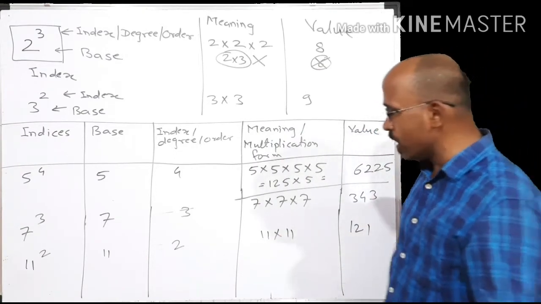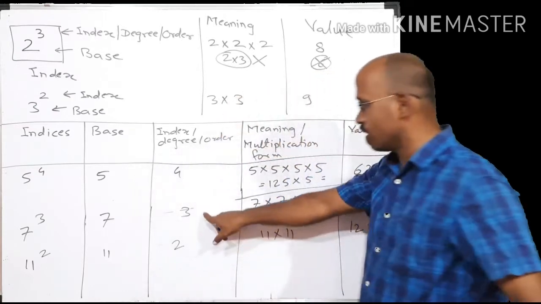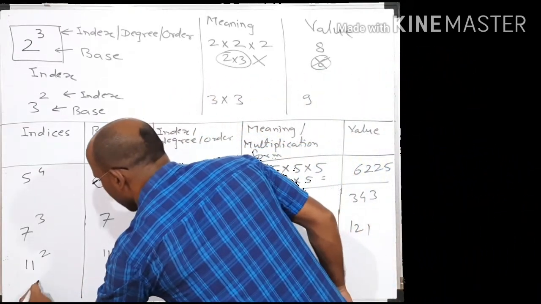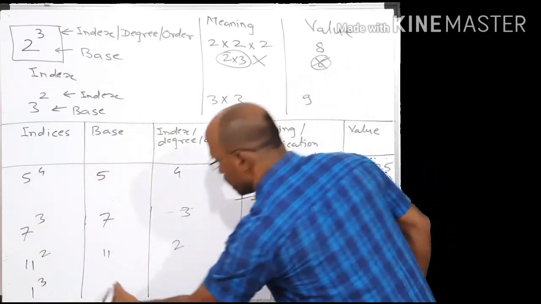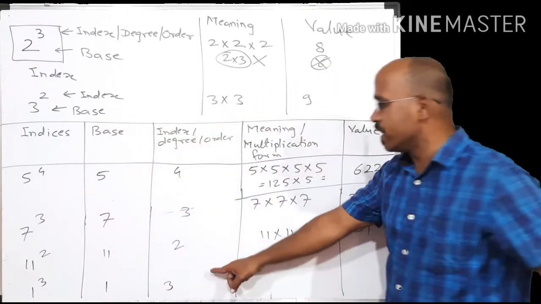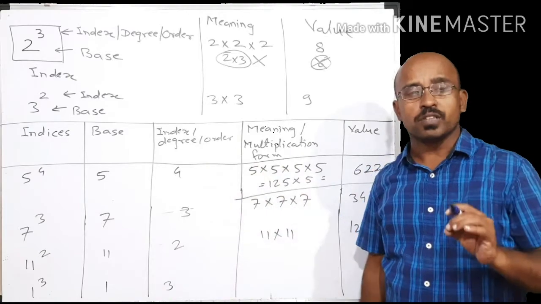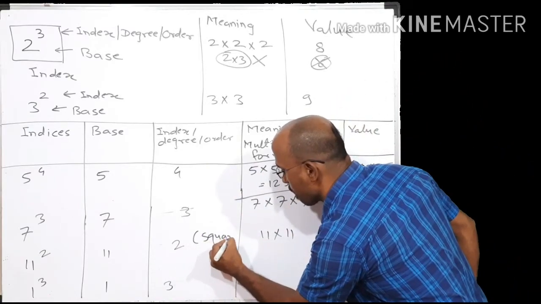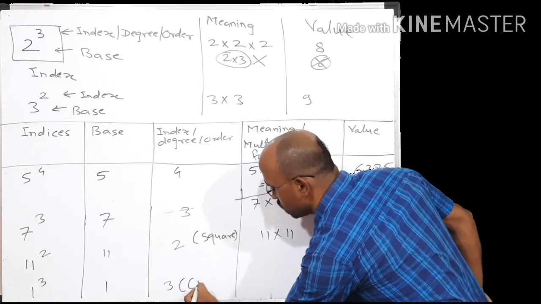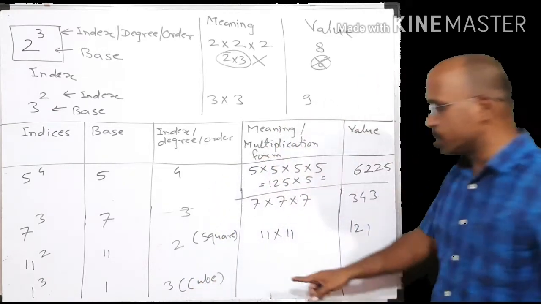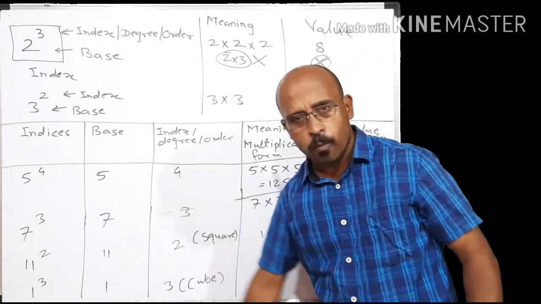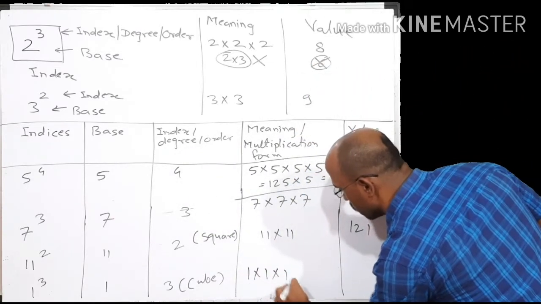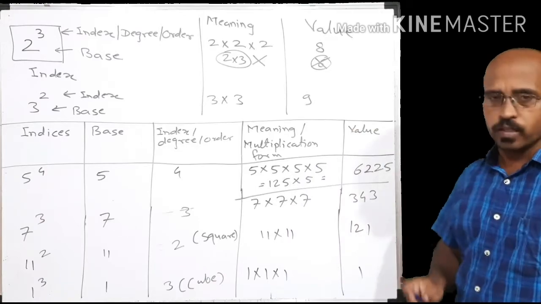And whenever index is 3, like this, suppose 1 raised to 3, base is 1, index is 3. So whenever index is 3, pronounce it as cube. So 2 is square and 3 is cube. So its pronunciation is cube of 1 or 1's cube. Meaning is 1 into 1 into 1, which is nothing but 1 itself.